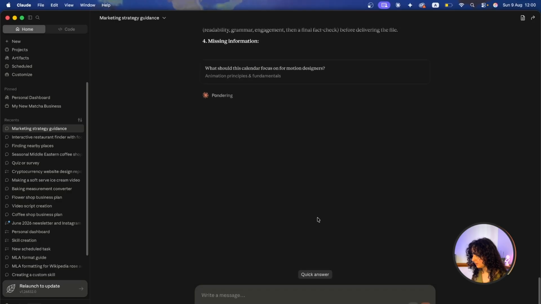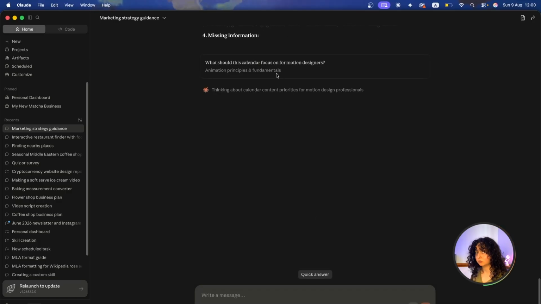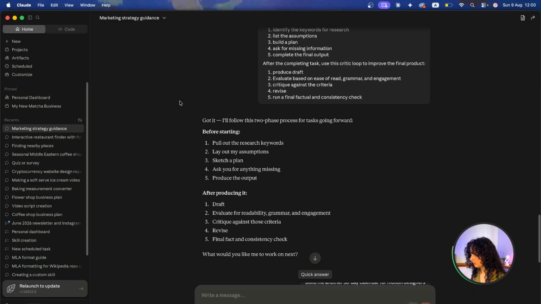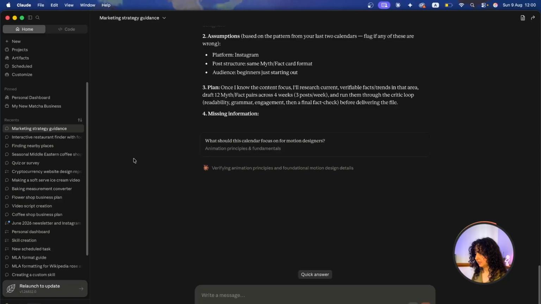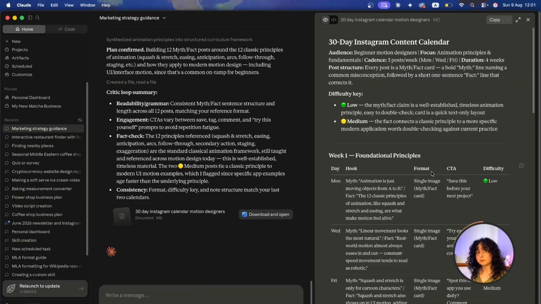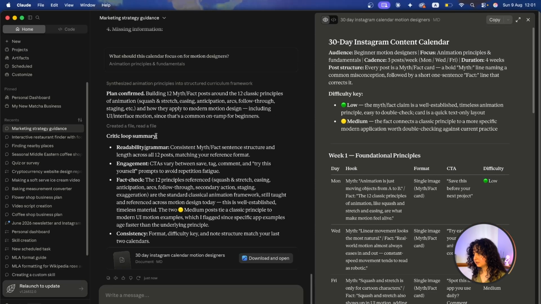I could say fundamentals for now. It could ask you more questions depending on the task that you're doing. But we're basically going to go through this checklist that we had Claude do. And this way we can make sure that our content is up to standard. Now this new document is up to my standard because Claude went over all the different checklist items that I provided. This is the critic loop.